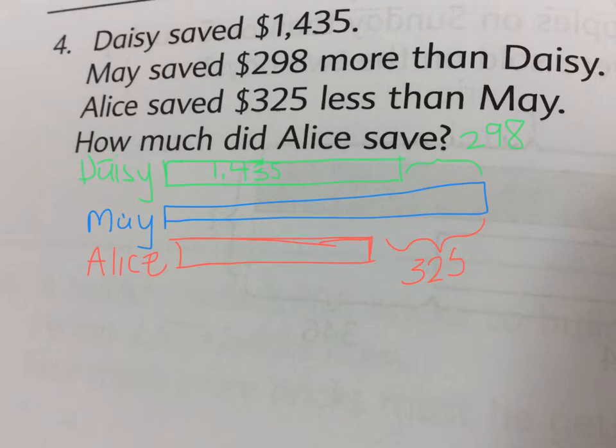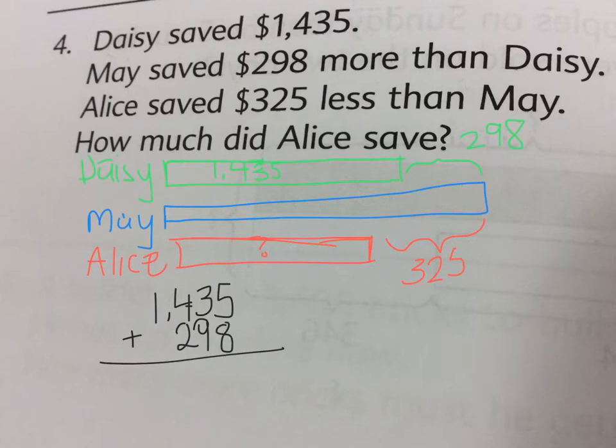Miss Huddle, if you look at the bar model, do you know what you have to do first to figure out how much Alice has? I would want to know how much May has, the largest bar. Since it's more than 1,435, I would add first. Very good. So we're going to add 1,435 plus 298. We can use any strategy we want.